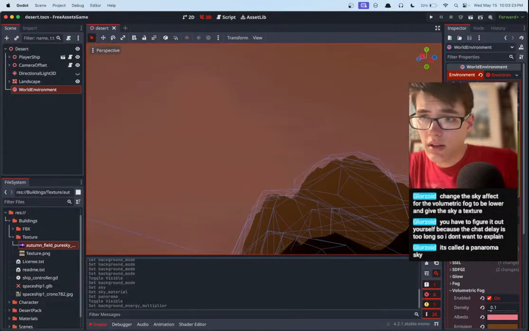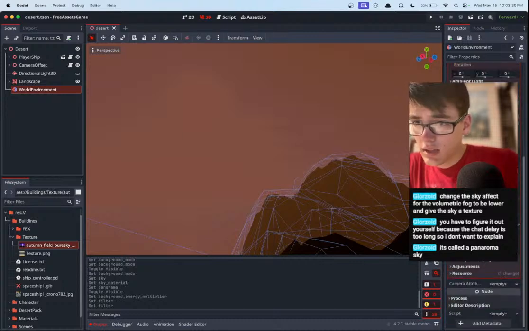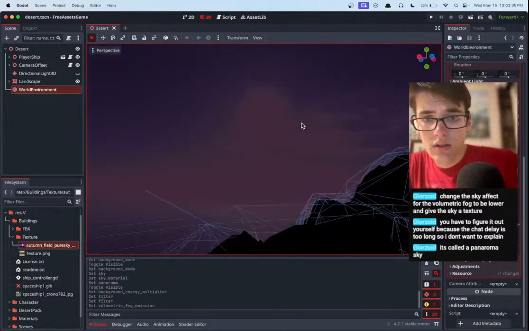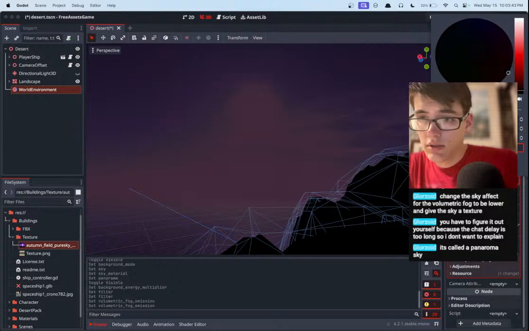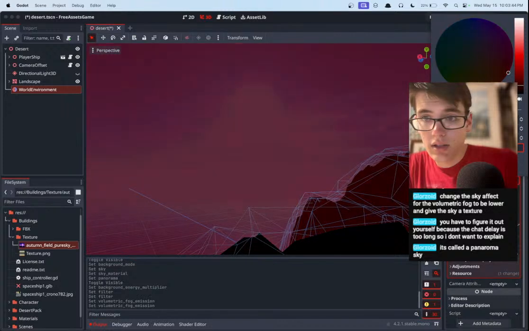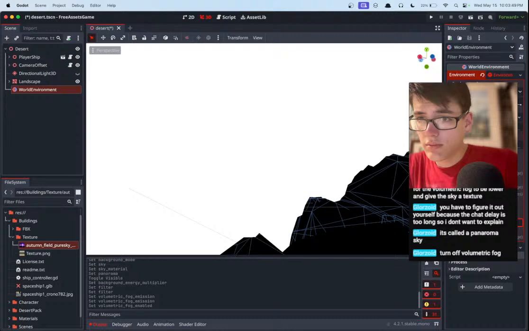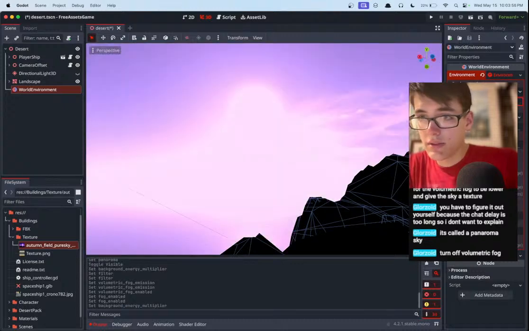Yeah, we can see it very, very vaguely. It's definitely being canceled a lot out by this emission here. Right, okay. So, we can turn this emission on a little bit, but it does definitely block out the sky a lot. Turn off volumetrics. And now we have to turn this back down.